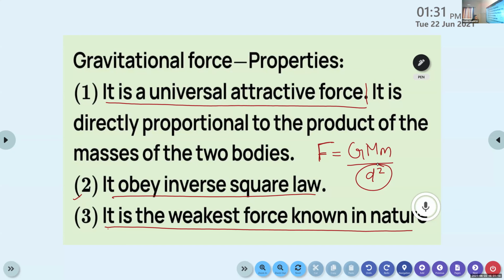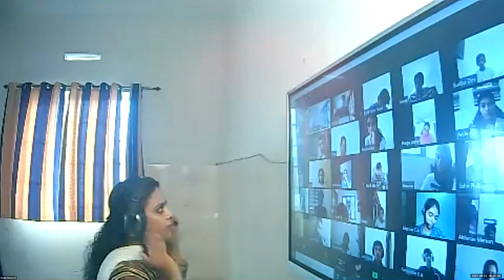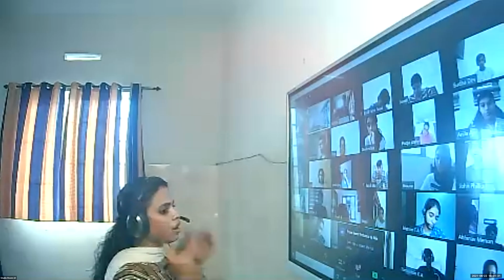And the third property, it is the weakest force. That is what we discussed in our first point. It is the weakest force in nature. So that's all about the four fundamental forces. So we can recall all these points.